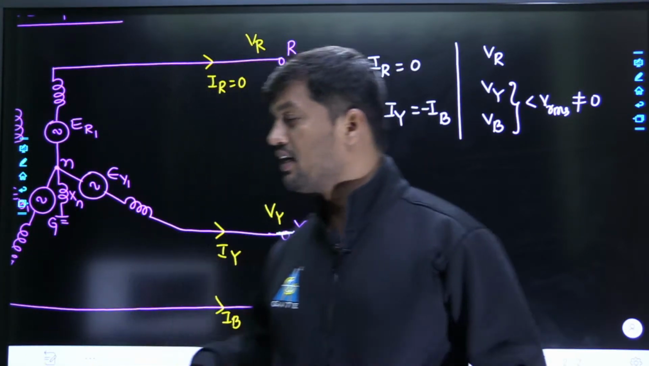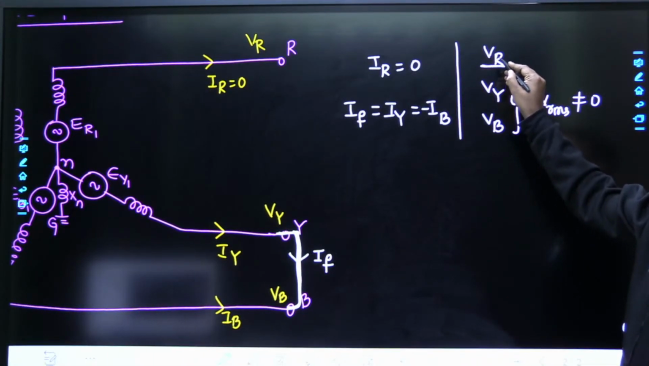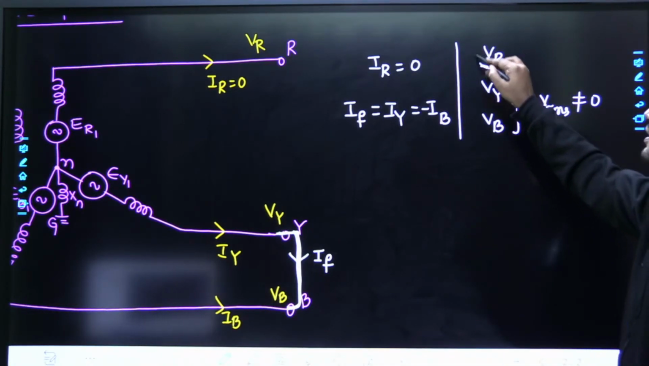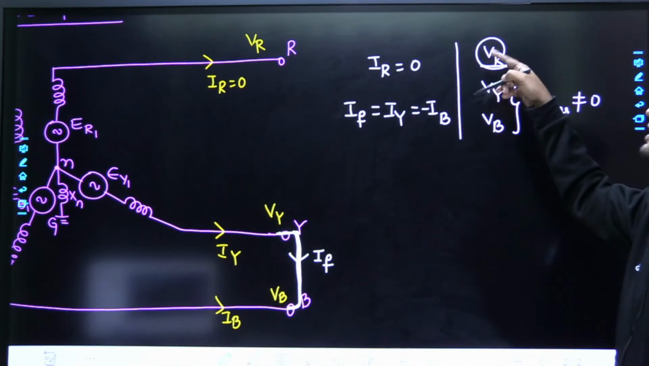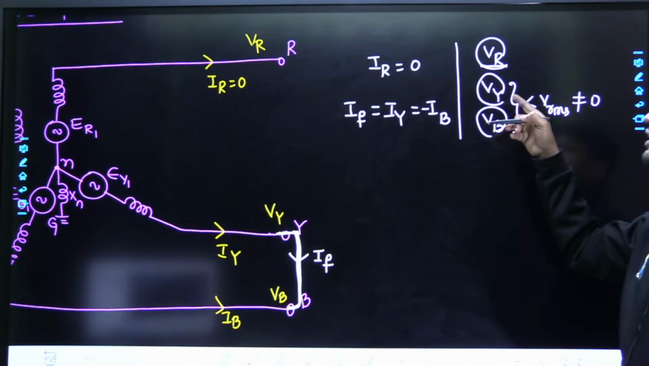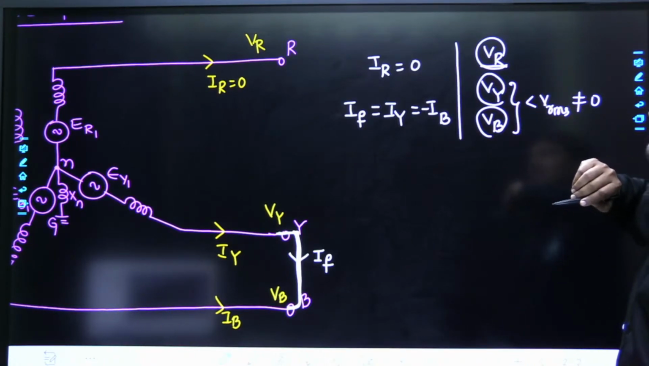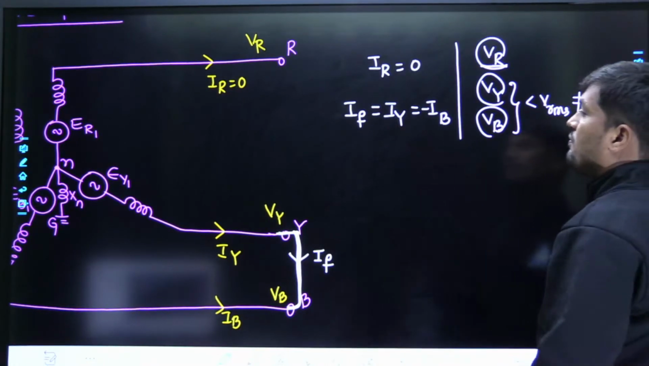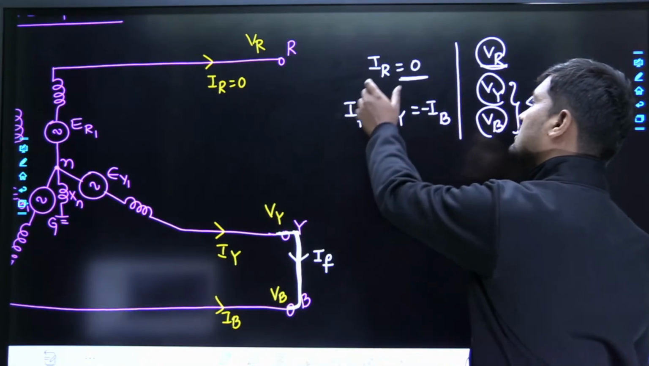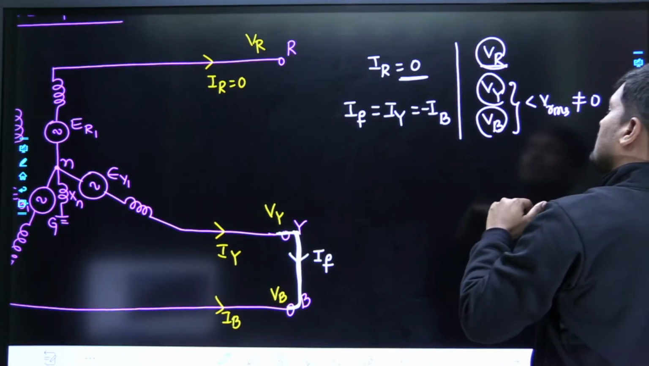Now let us concentrate here. If I use voltage vectors, I am saying the voltage of the R phase is equal to RMS voltage, but we don't know exactly what the magnitude is. And these two are less than RMS voltage, but we don't know exactly how much. Therefore, there will be three unknown parameters on the voltage side. But if we take the current side, we know exactly that the current in the R phase is 0. That means at least one phase current is known, but we don't know the magnitude of all three phase voltages.